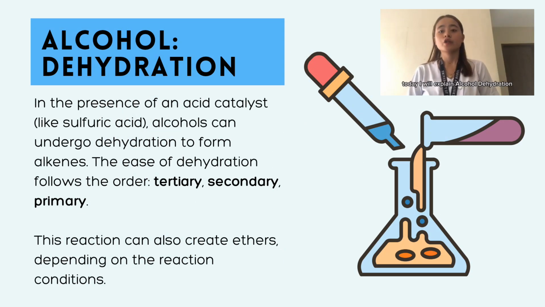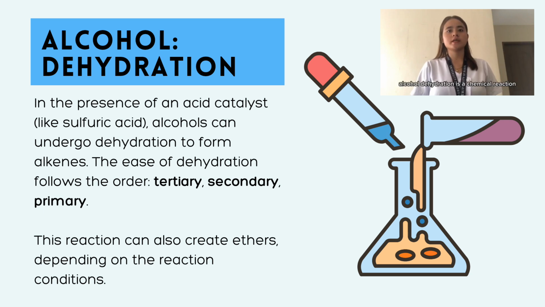Good day everyone. Today I will explain alcohol dehydration. It is a chemical reaction where an alcohol loses a water molecule to form an alkene. This happens when the alcohol is heated with a strong acid like sulfuric acid. This reaction usually occurs in the presence of a strong acid like sulfuric acid or phosphoric acid, and heat is required to drive the reaction.